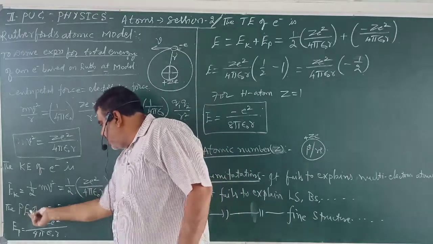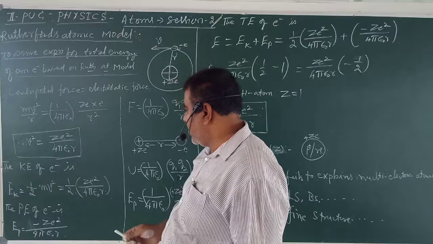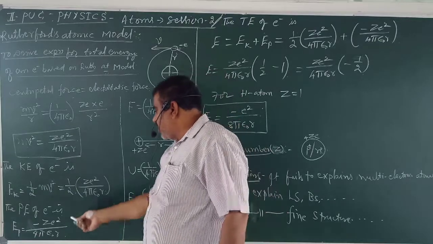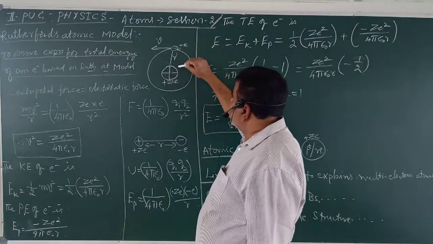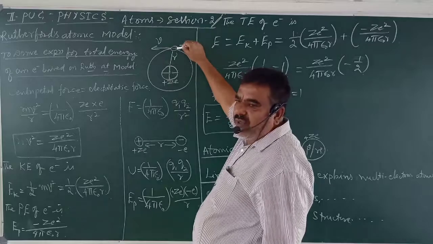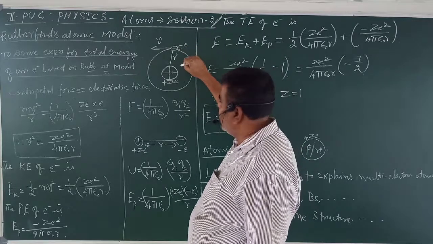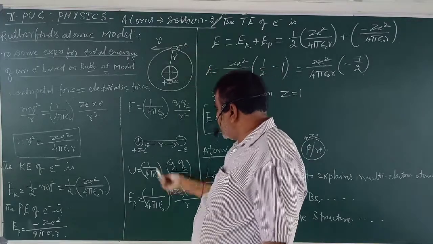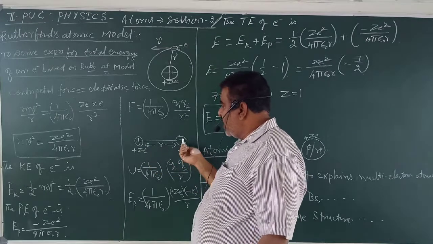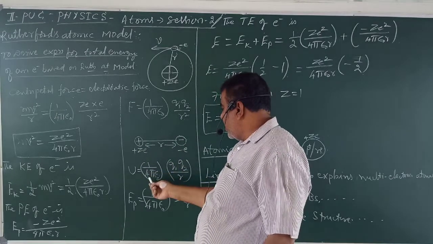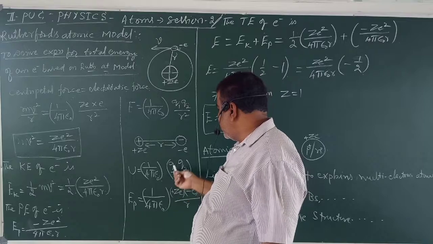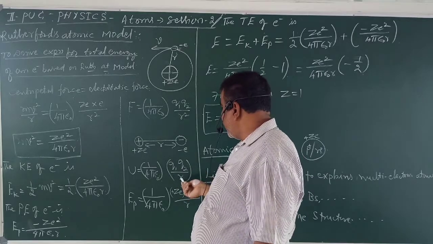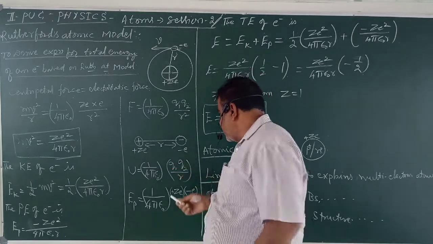Similarly, the potential energy of the electron is given by the potential energy of a system of 2 charges. We derived that also in electrostatics. The potential energy of a system of 2 charges is given by 1 by 4 pi epsilon naught q1 q2 divided by r, the distance between the charges.